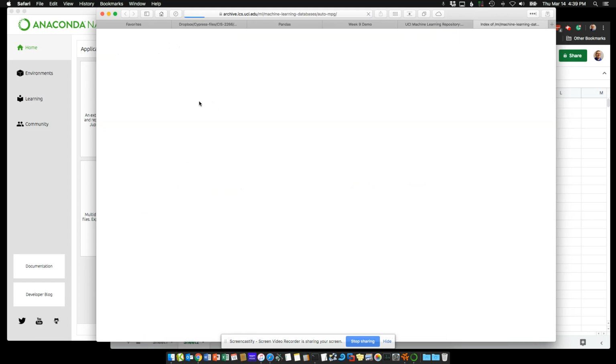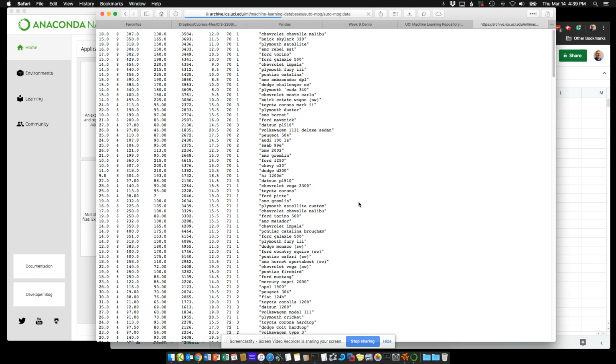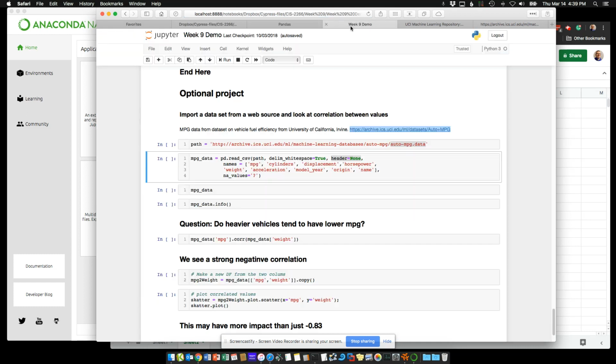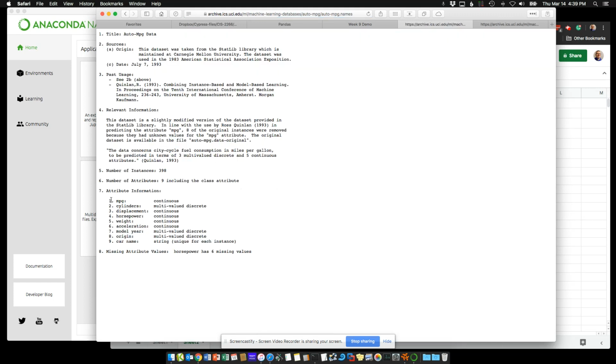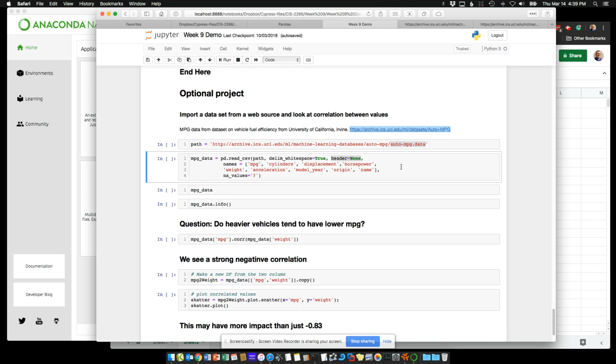Look at this in the window. There's no column headers. Those column headers are actually put into a different data file. So there we go, there's the attributes for our column headers. It's not uncommon to see data stored this way. So again, this is the University of California, Irvine's data set for machine learning.